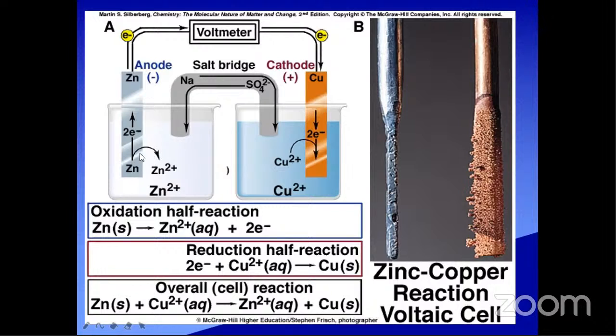In the left side half cell, the zinc rod loses electrons while sitting in the zinc sulfate solution. Zinc is undergoing oxidation: zinc gives Zn 2+ and 2 electrons. So the left one is the oxidation half cell.